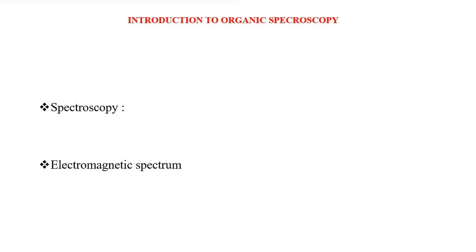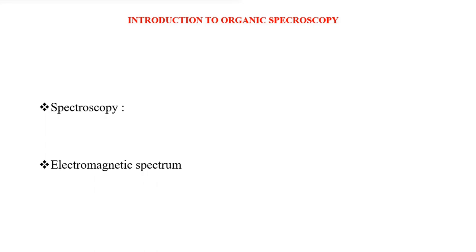Light is basically electromagnetic radiation, consists of many components such as cosmic rays, IR rays, UV visible rays, gamma rays, X-rays, microwave, etc. And these regions can be arranged in the order of their frequency or wavelength and is called electromagnetic spectrum.